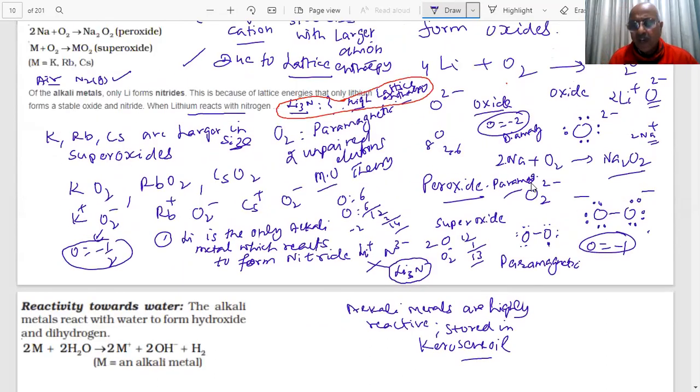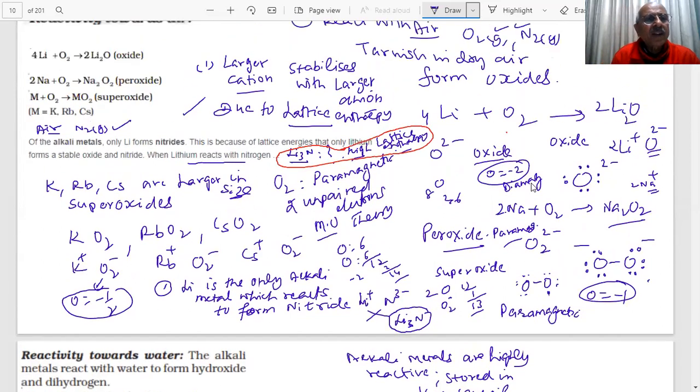What I told you, students, is a very simple thing. Lithium is small in size. It forms oxide. Sodium is larger, it forms peroxide, and bigger cations form superoxides. I have shown the structures of these also. So we are saying a larger cation stabilizes with a larger anion due to lattice enthalpy.